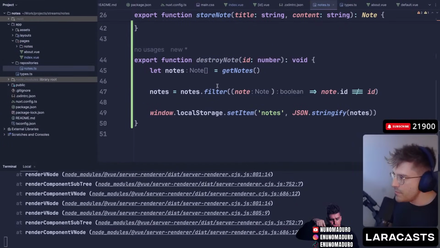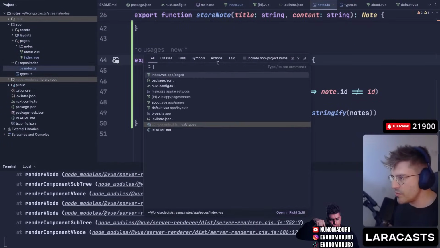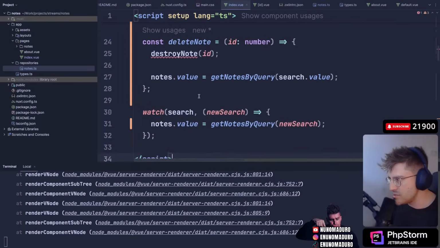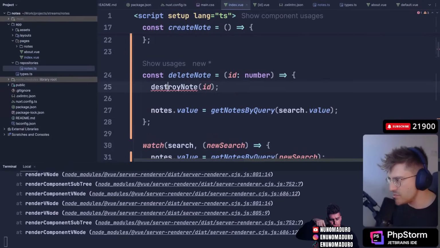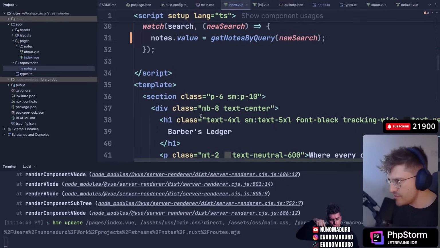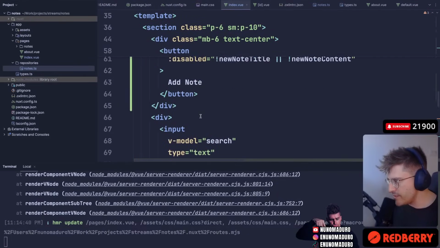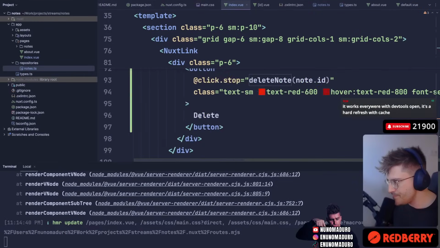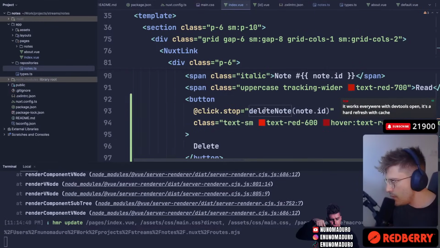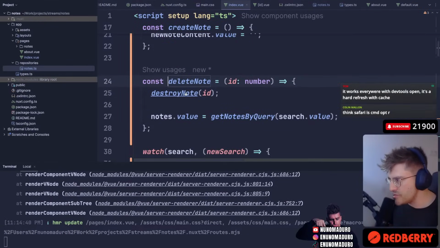Huh. So when I try to destroy the node, am I using this already or not? Because I may be confused. Destroy node. Okay, I'm not even using this already. So let's just include this. Import. And let's go all the way down to the delete method and make sure we are using this. We are already. Okay, we destroy the node and then we refetch them all.